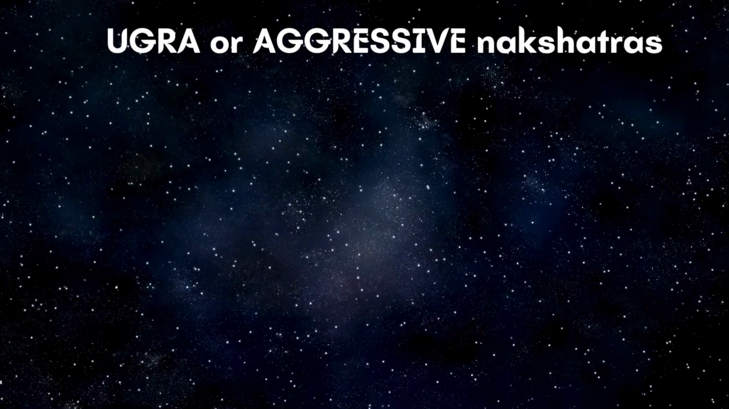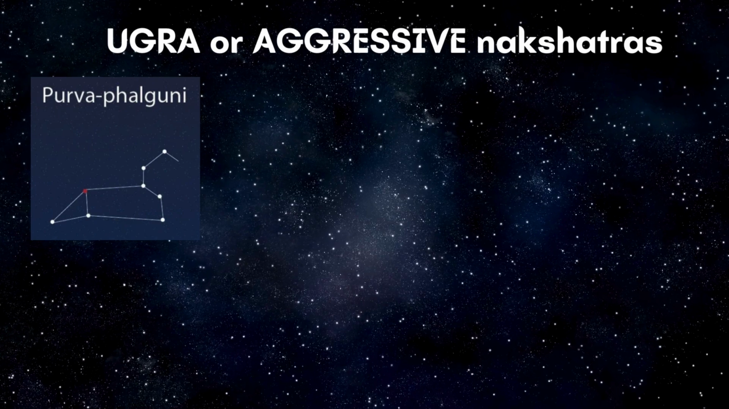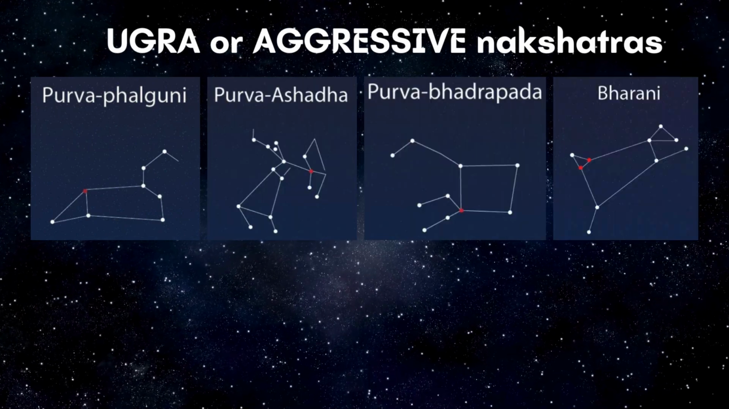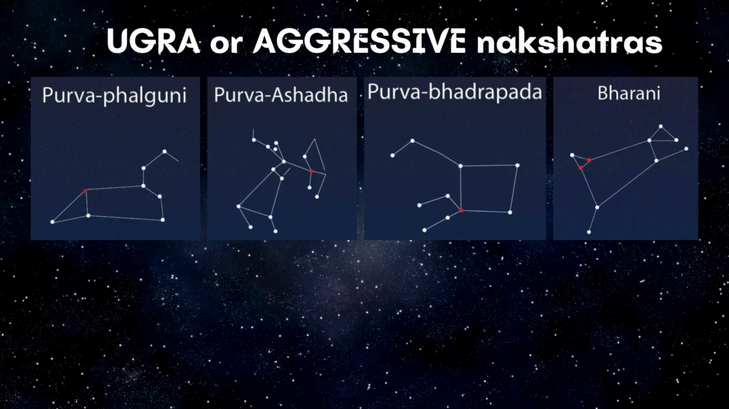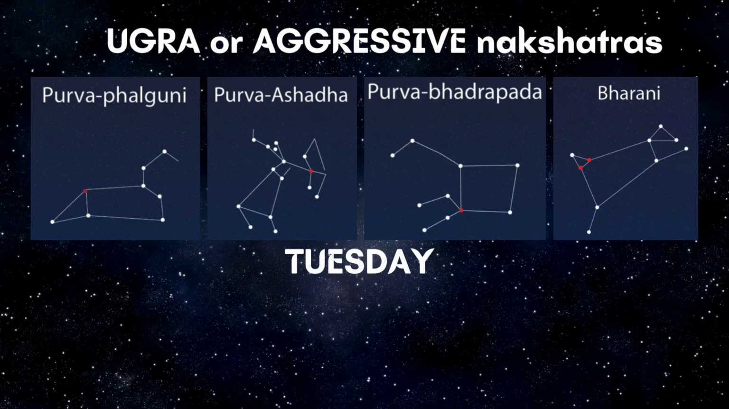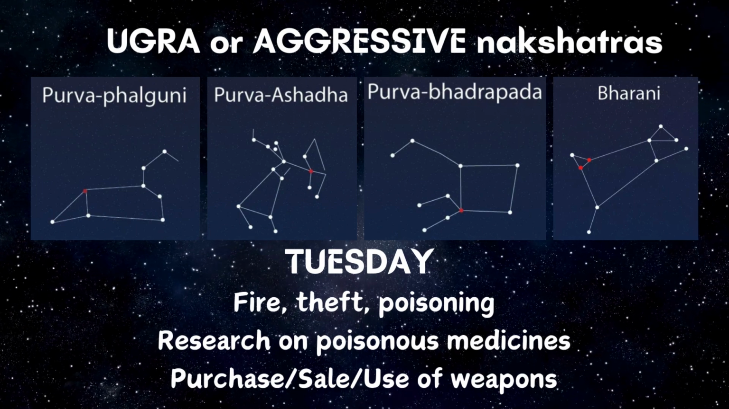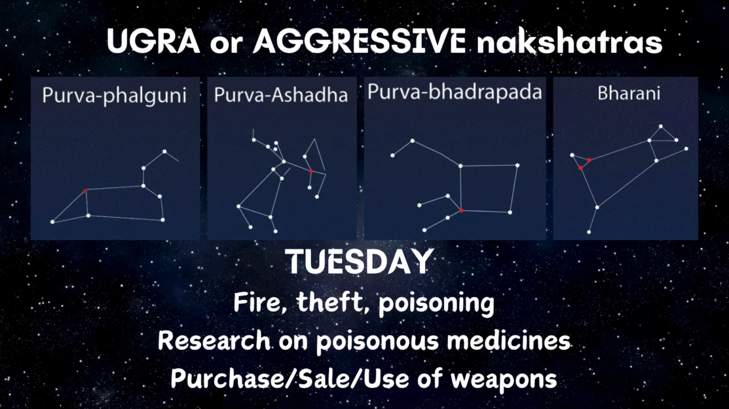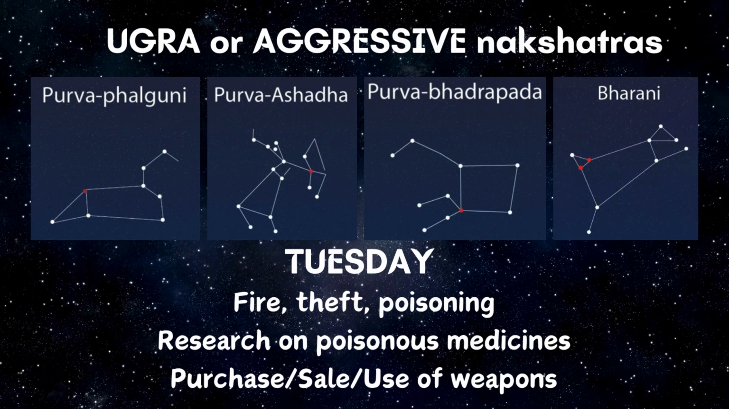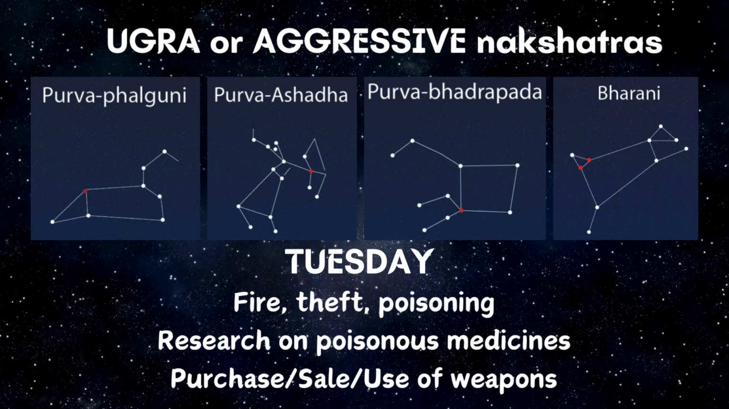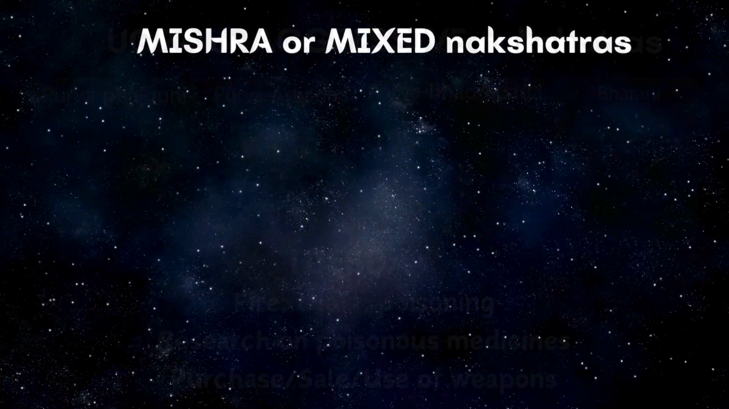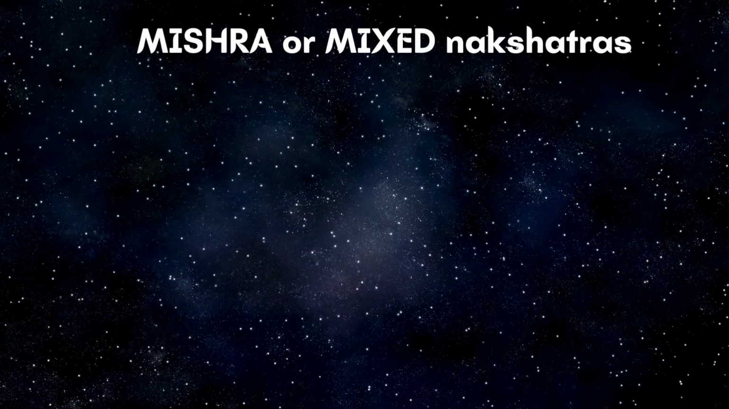The next category is Ugra or aggressive nakshatras. There are four nakshatras here: Purva Phalguni, Purvashada, Purva Bhadrapada, and Bharani. When they fall on Tuesday, Mangalvar, the favorable activities are fire, theft, poisoning, research on poisonous medicines, and purchase, sale, or use of weapons. You can see that all these aggressive kinds of activities come in this category.